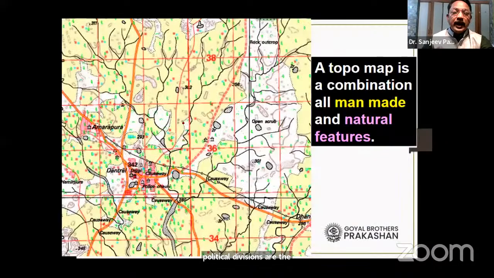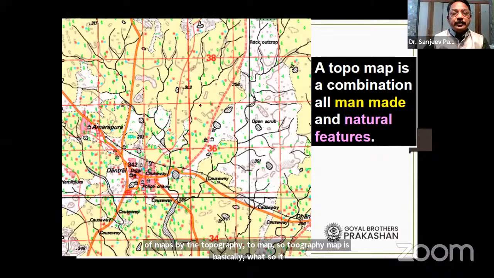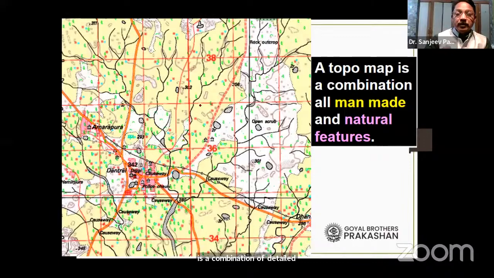So when we look at a map consisting of each and every political feature and each and every natural feature, we call that kind of map a topographic map. So a topographic map is a combination of detailed features showing the natural, man-made and political features, everything.